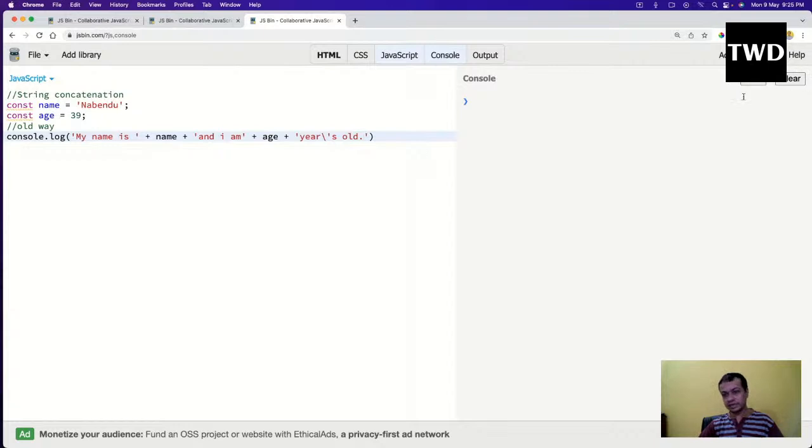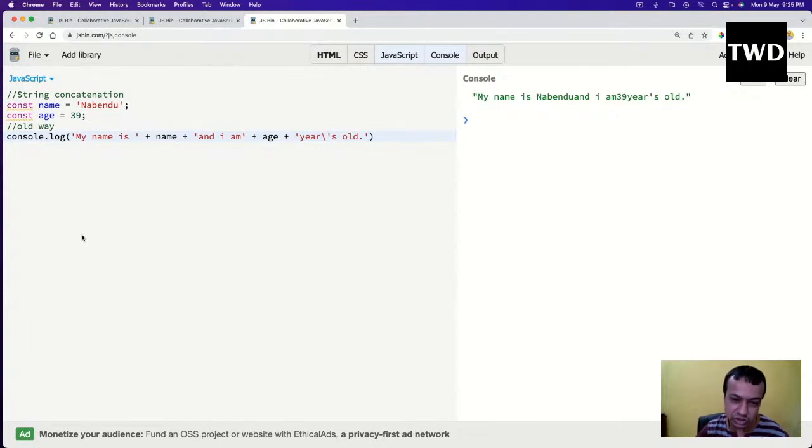This is the old way, and this will run. I thought everything was okay, but everything is not okay. See, there is no space here, there is no space here. This is something you have to keep in mind, which we used to keep in mind with string concatenation before 2015, because everybody forgot to give these spaces. These spaces are always required. So I'll give this space and then run it and show.